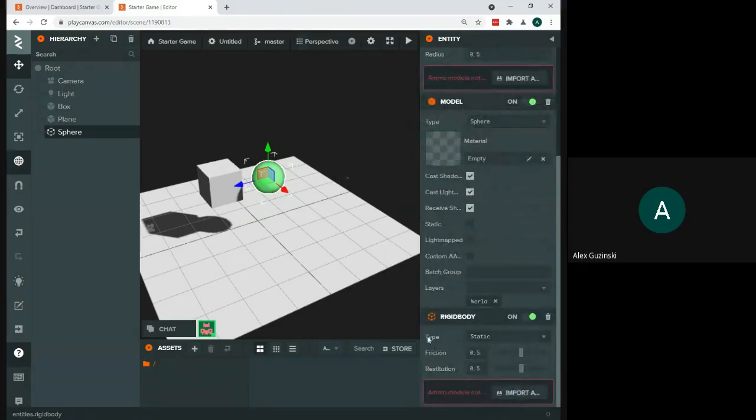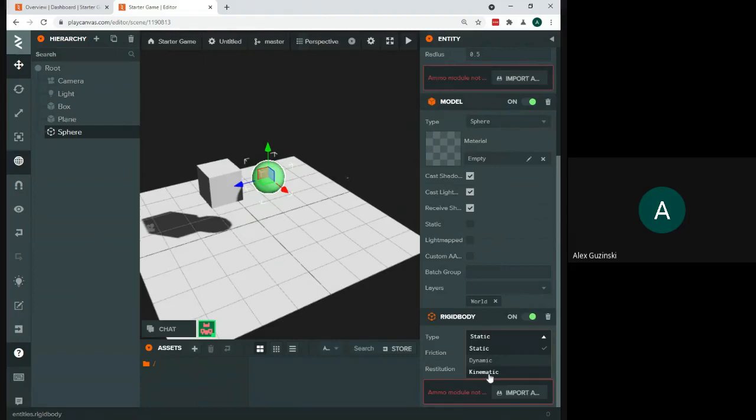Now, there are several types of rigid bodies. There's static, dynamic, and kinematic. Static is going to mean that it's not going to move. It's going to be static, meaning it's unchanging, right? Dynamic is going to have regular basic physics work on it.